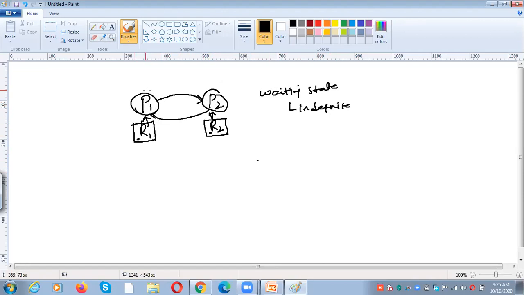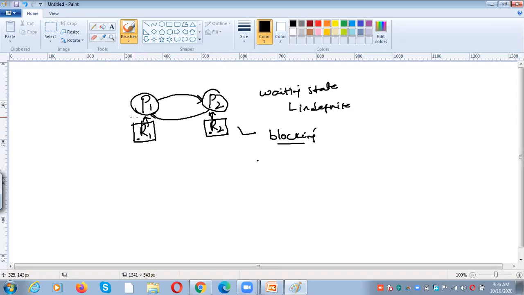Because in order to complete the task, P1 requires both R1 and R2. In order to complete the task, P2 requires both R1 and R2. But both processes are waiting for the other process's resource, and those processes are also in the waiting state. So it leads to blocking. That means both P1 and P2 went to the blocking state. Why? Because P2 never releases R2 and P1 never releases R1.